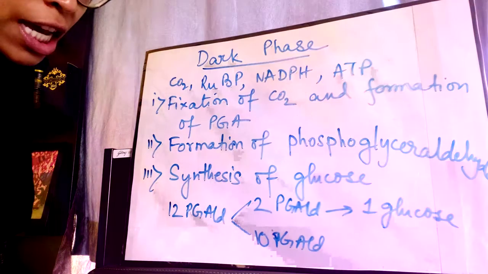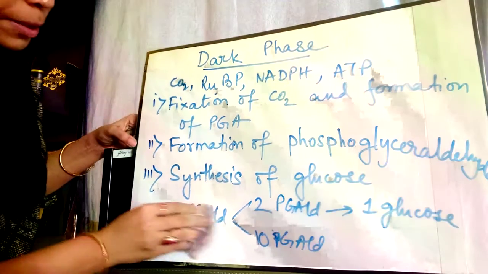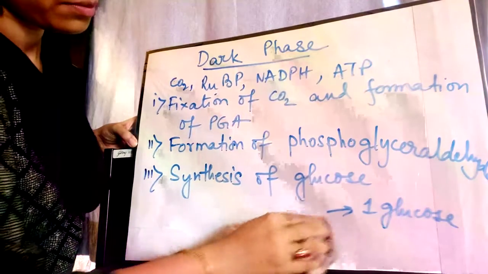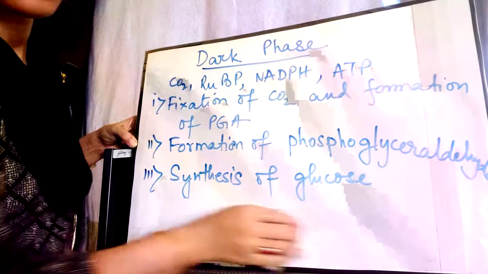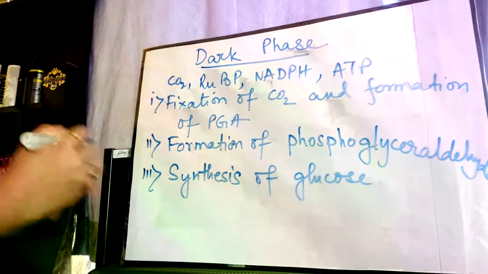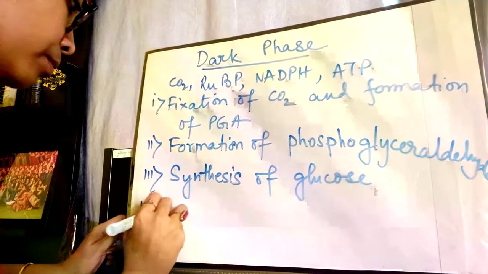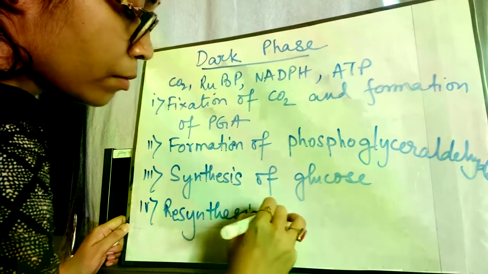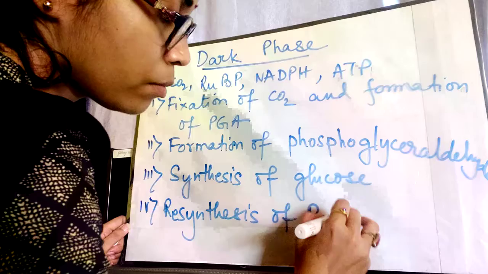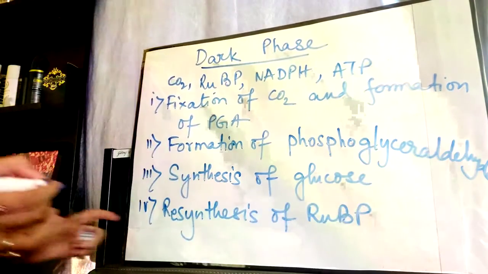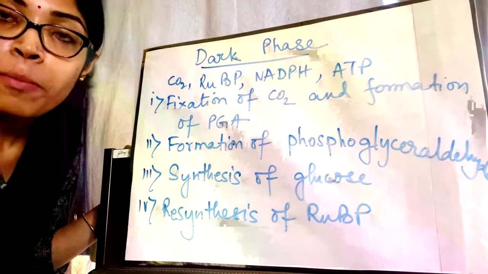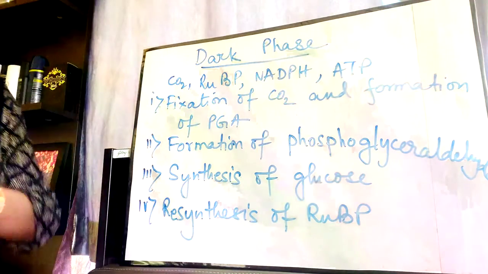What is the next point? Resynthesis of RuBP. Now there were remaining 10 molecules of PGALD, right?